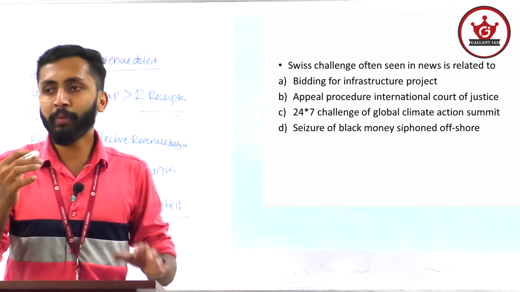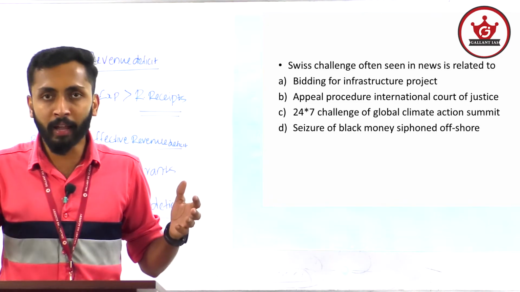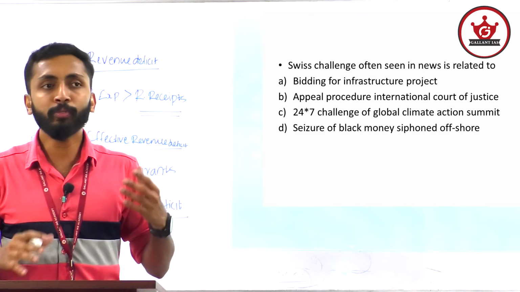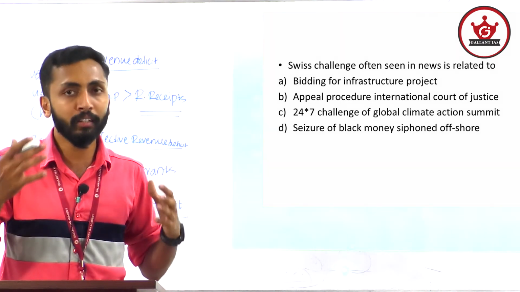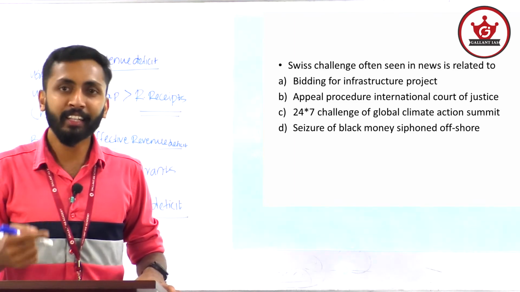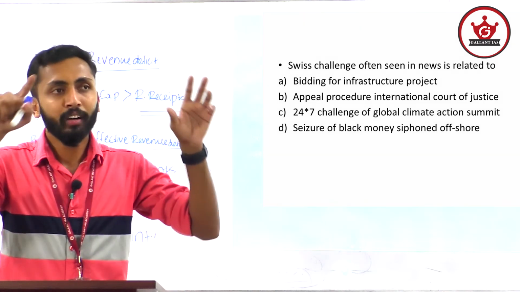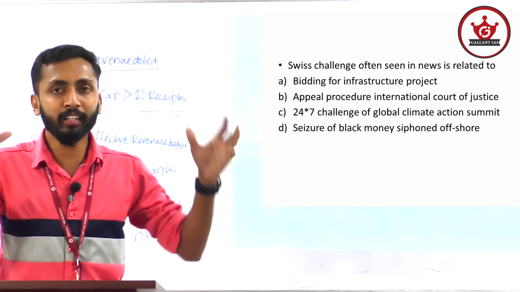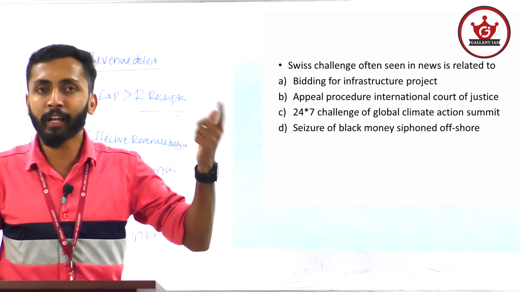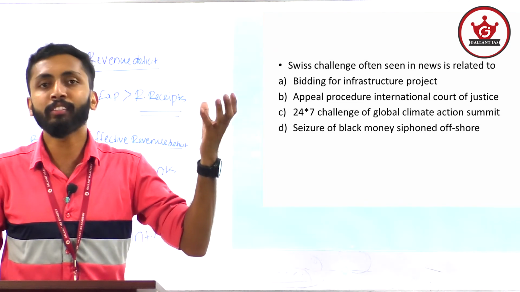Let's say the government has 100 acres of barren land and no plans for that land. But a private company comes with a plan to set up a solar park there. Then the government gets the idea and invites bidders to construct a solar park there. Here the idea is provided by private or public players other than the government. Okay, that is what the Swiss challenge method is.